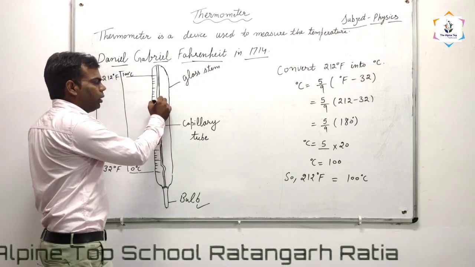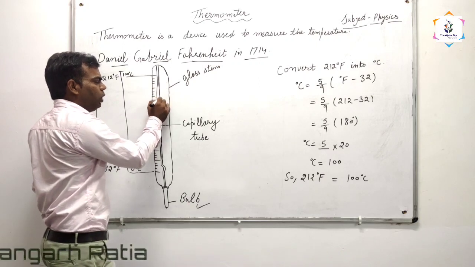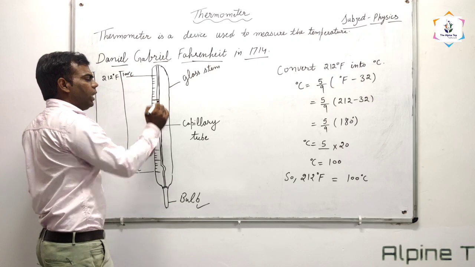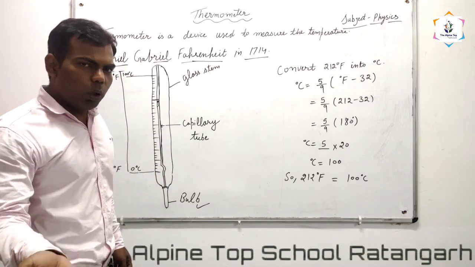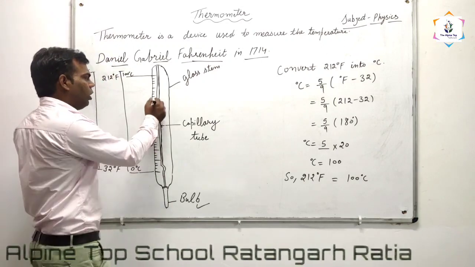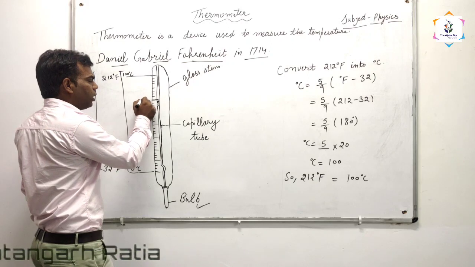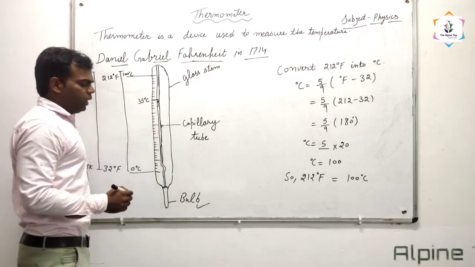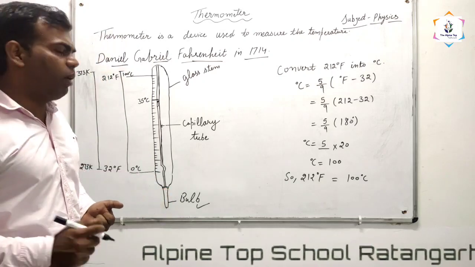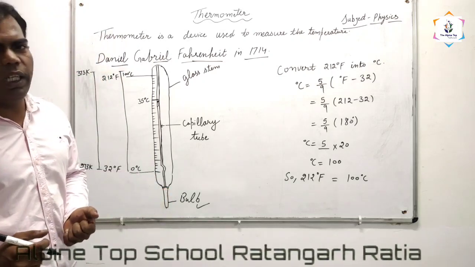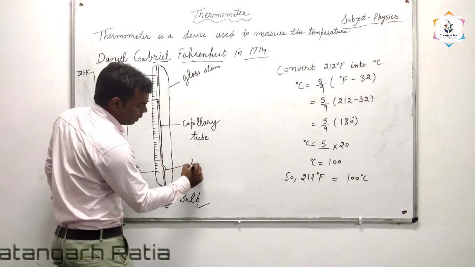Okay, suppose mercury has risen up to this level. We will check the corresponding reading of mercury. Suppose this corresponding reading is about 35 degrees Celsius. Then what will be the temperature of the object? 35 degrees Celsius.